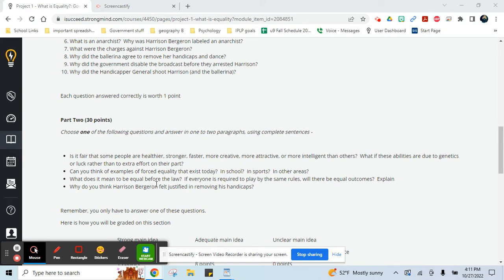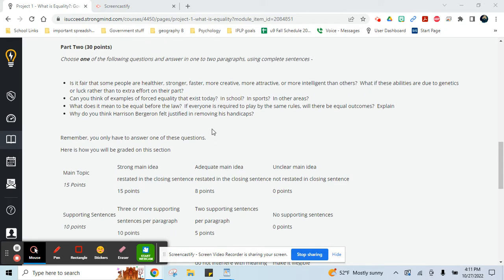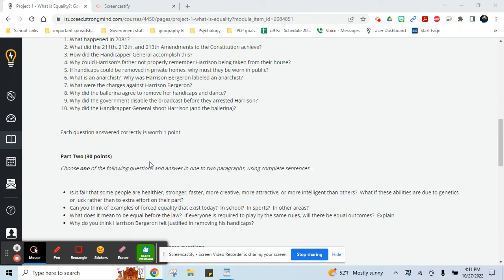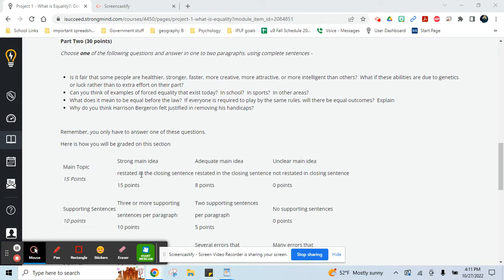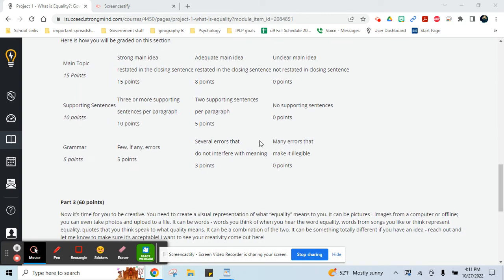And what do you think it means to be equal before the law? Or finally, why do you think Harrison Bergeron felt justified in removing his handicaps? Remember, you only have to answer 1 of those questions, not all 4 of them. So 1 question, 1 to 2 paragraphs. So that's part 2. Part 1, the 10 questions. Part 2, this. And then part 3, this is how you're graded on that.